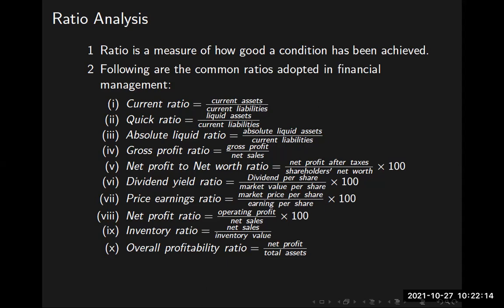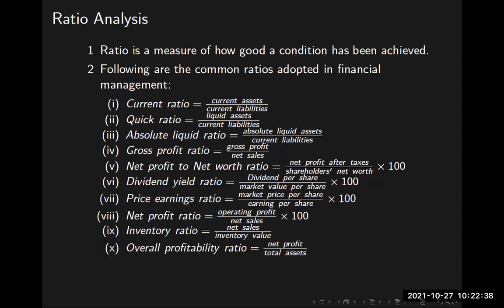Whereas when you get a dividend, what is the amount of dividend per share? For each share, how much money is paid as dividend, divided by market value per share. Market value, I already told you, for a share of 10 rupee face value, they may be paying around 3,000 rupees or 4,000 rupees.